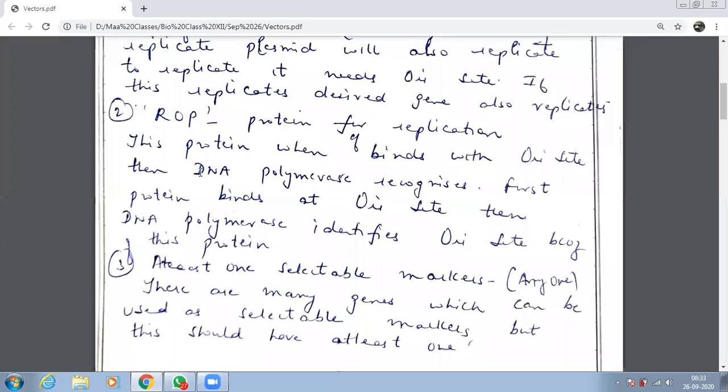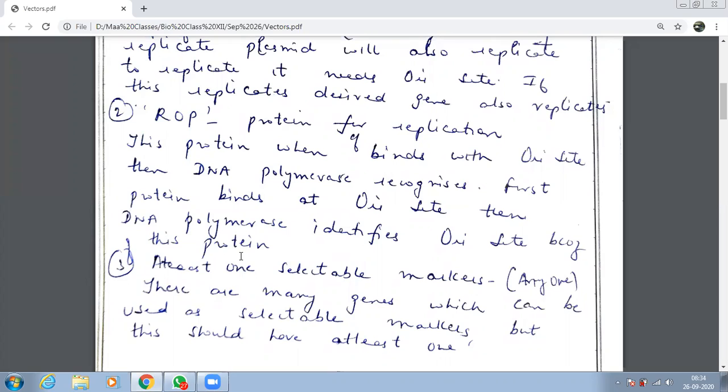Your teacher is your DNA polymerase over here, and the sign board outside the class is your ROP protein. So what will the ROP protein do? ROP will go and bind itself to which site, children? ORI site. So when DNA polymerase comes, first the protein will go and bind itself at the ORI site. Then your DNA polymerase will come. It will identify the ORI site because of the presence of what on those sites? Protein. Because there are so many sites, DNA polymerase has to attach itself only to the ORI site. And the identification is possible only because of the presence of these proteins.